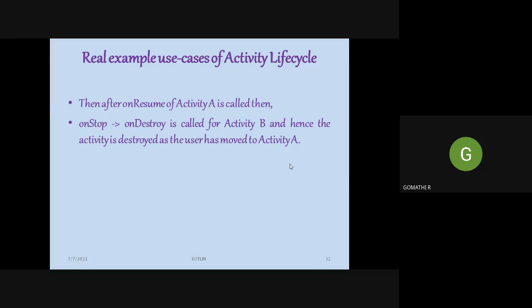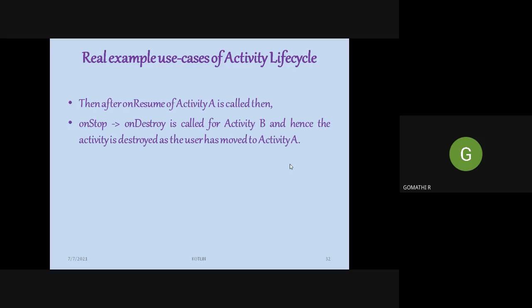So this is a lengthy use case we have seen, the third use case, in which we are moving from one activity to another. The initial activity is your main screen, which is called activity A, and inside activity A you have a button. When you click that button you enter into another screen that we call activity B. In between these movements, you need to call the right flow of methods, and only then will the corresponding flow of activity actions happen in that mobile app.